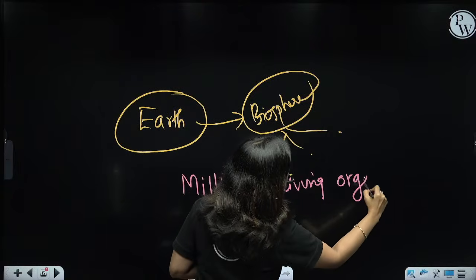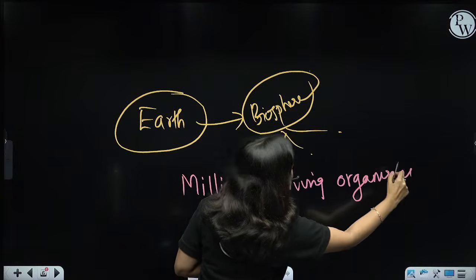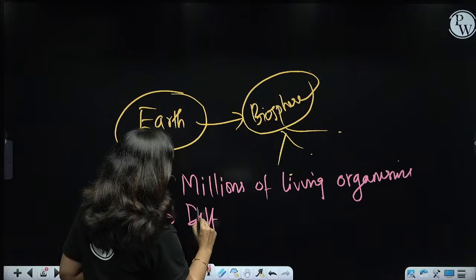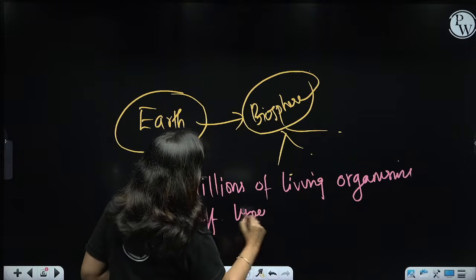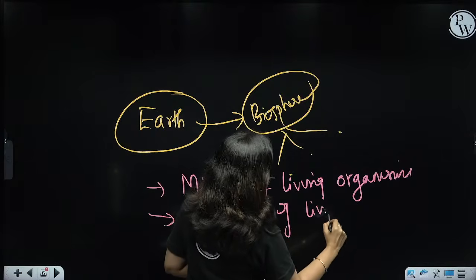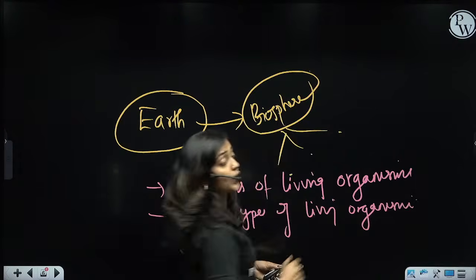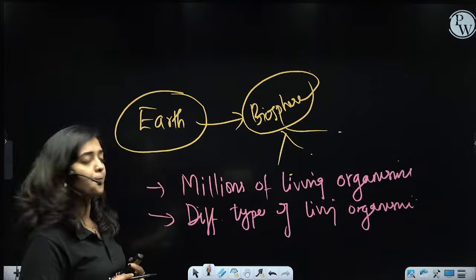And all those living organisms are of different types. So different types of living organisms are also present in this biosphere, right?